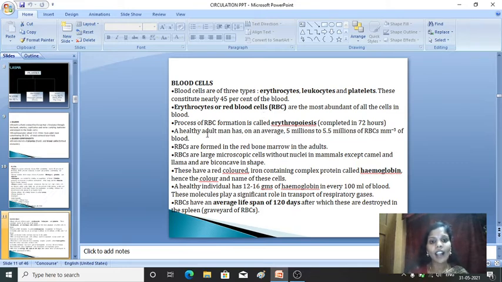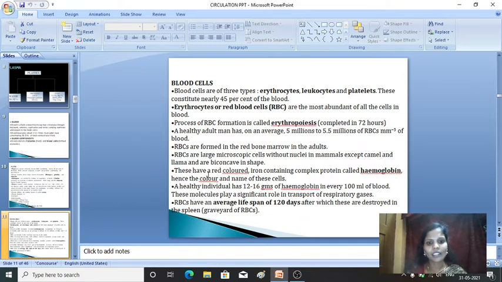Then a healthy adult man has an average of 5 to 5.5 million RBCs per cubic millimetre of blood. So this is the average RBC count present in a healthy adult. Okay, approximately how much? 5 to 5.5 million RBCs per cubic millimetre of blood. These RBCs are formed in the red bone marrow in an adult. They are large microscopic cells without nuclei in mammals, except the camel and others. Okay, they are biconcave in shape.